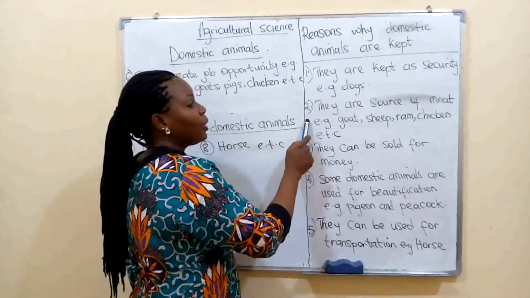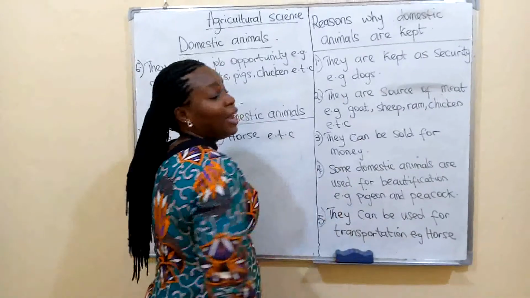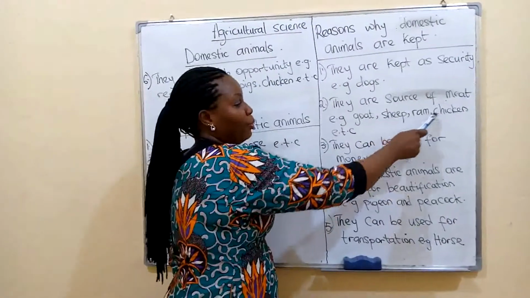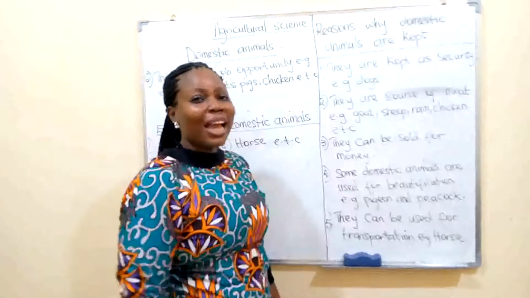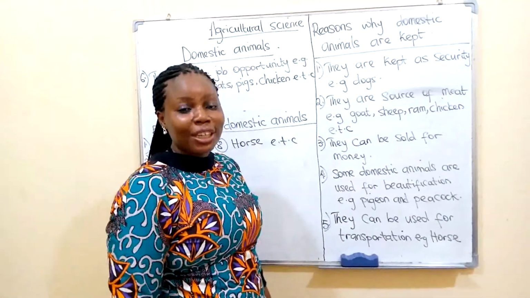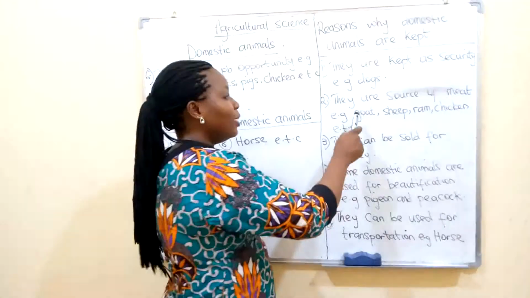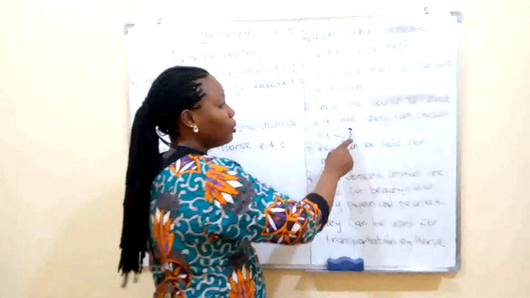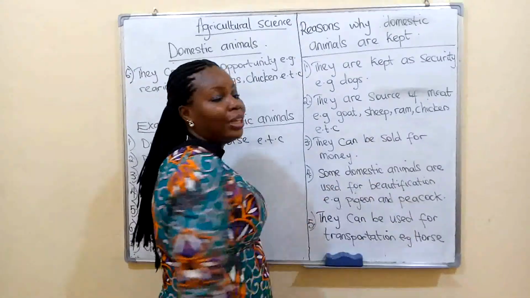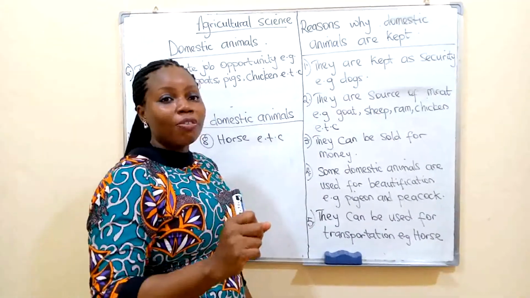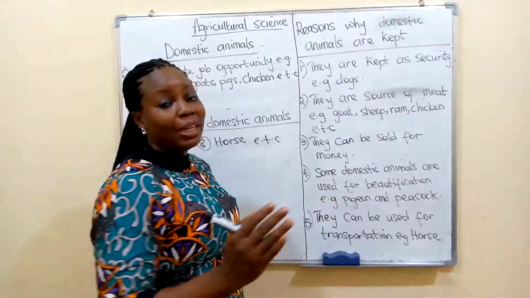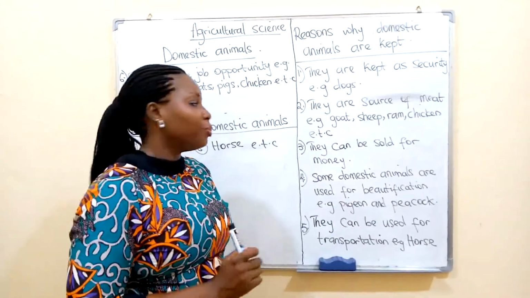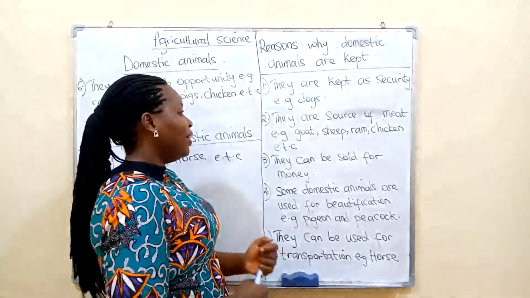Number 2, they are a source of meat. A lot of you like goat meat, sheep, ram, chicken. If I mention chicken, I love chicken. I ate fried rice and chicken this morning. So domestic animals like your goat, sheep, ram, and your chicken, etc., they are a source of meat. There are so many animals that are domestic animals, and they are a source of meat too.